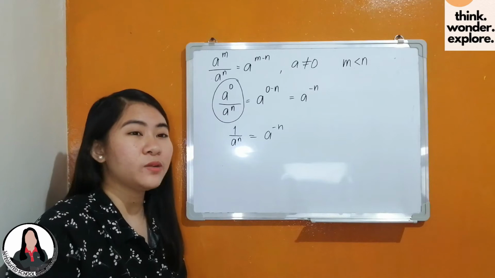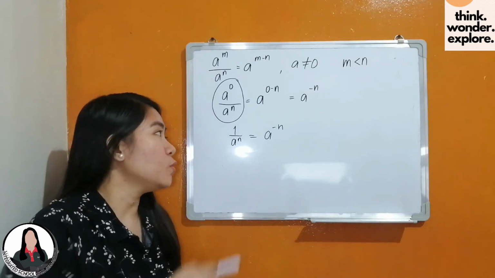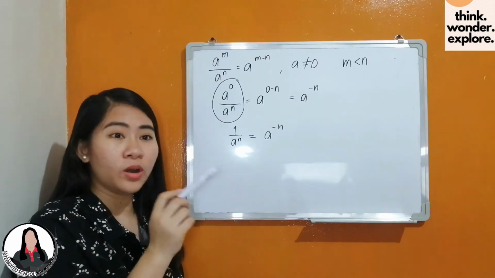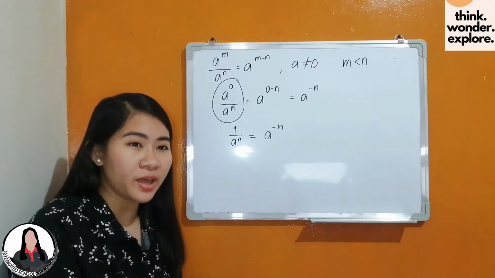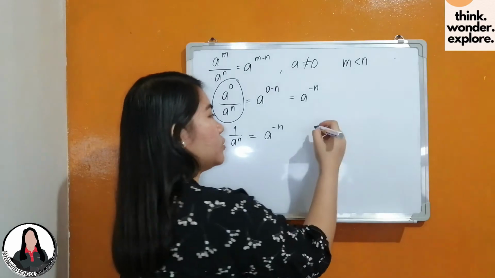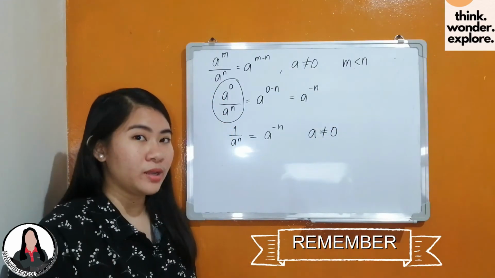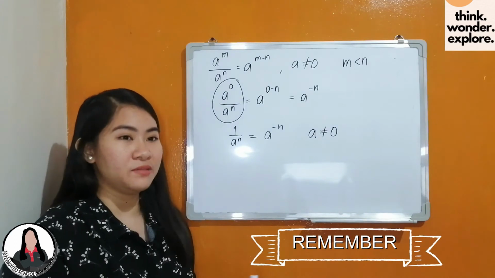So, since a raised to negative n equals 1 over a raised to n, and a raised to n is equal to 1 over a raised to negative n, given that a is not equal to 0, we can say that a raised to n is the reciprocal of a raised to negative n.